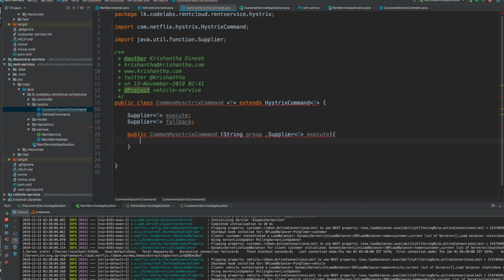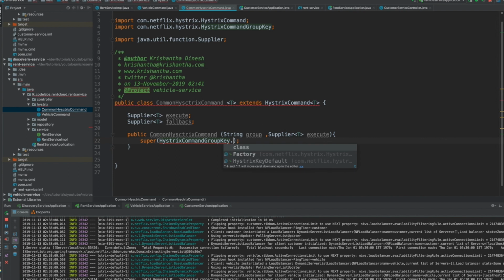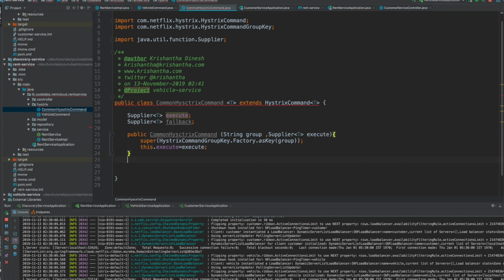And for this one, I'm going to call the super, same thing what we did last time, dot factory dot as key. I'm going to pass whatever passing here. It's a group, and this dot execute equal execute. Okay, so this is the one constructor I'm using.